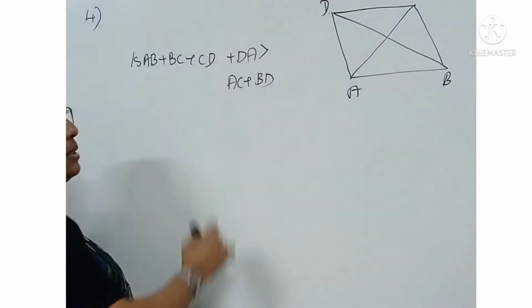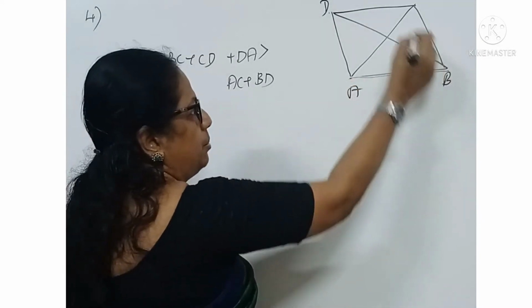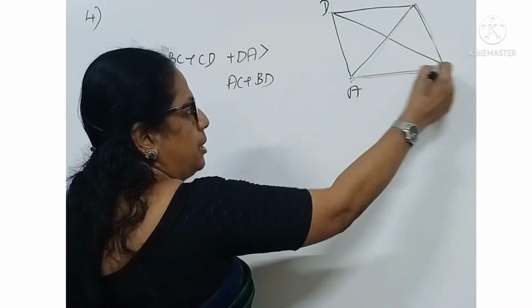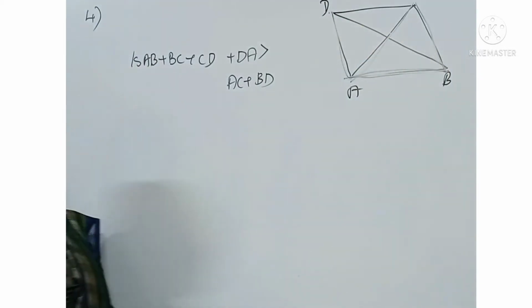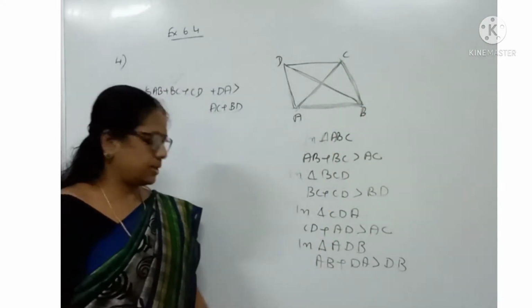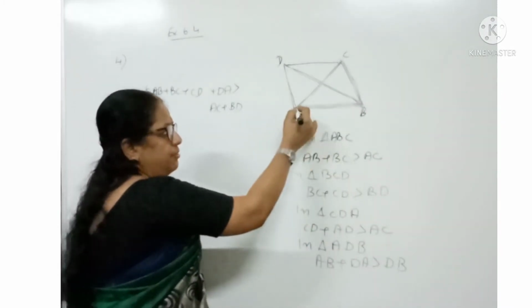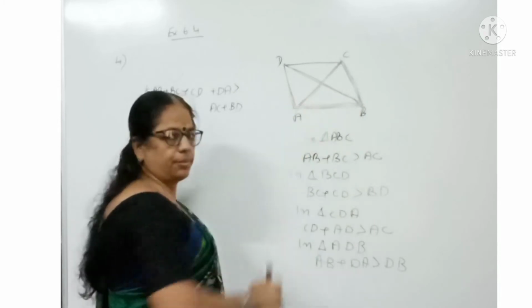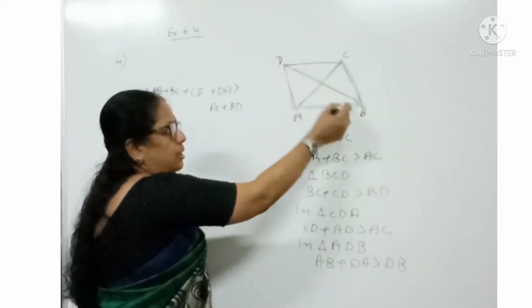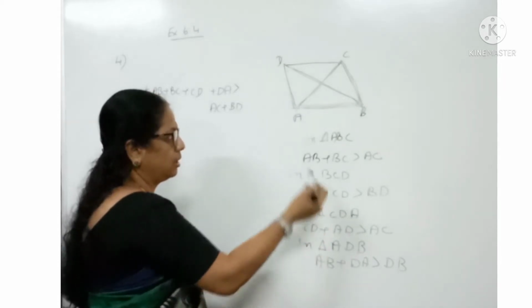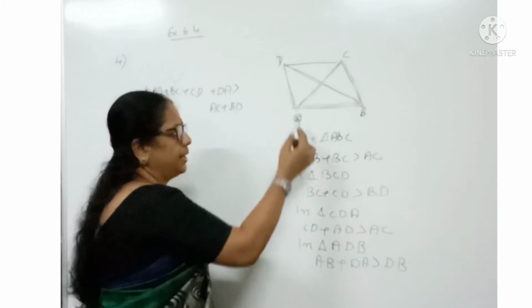We take four triangles: triangle ABC, triangle BCD, triangle CDA, and triangle ADB.